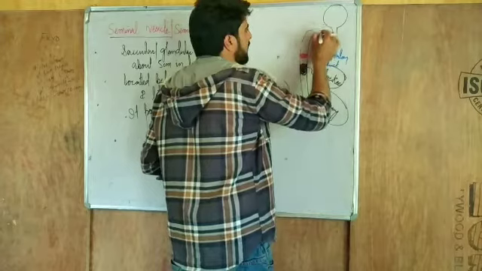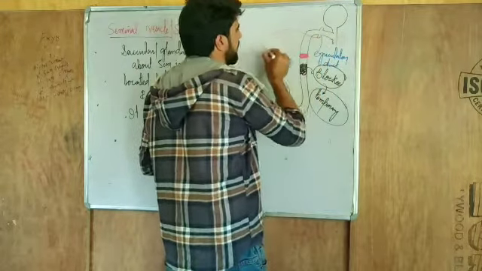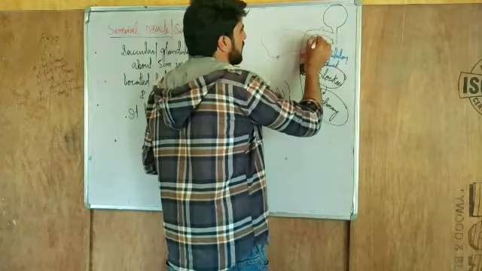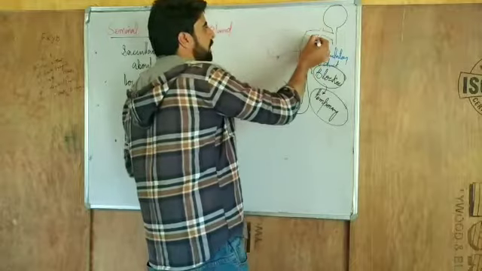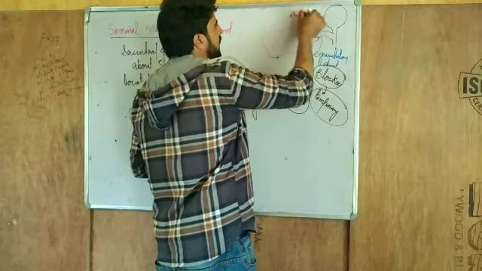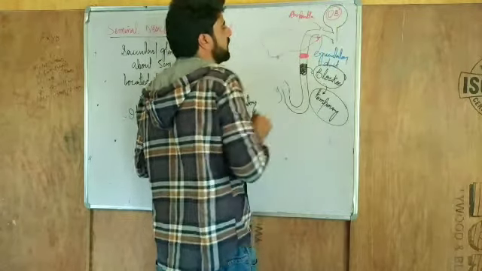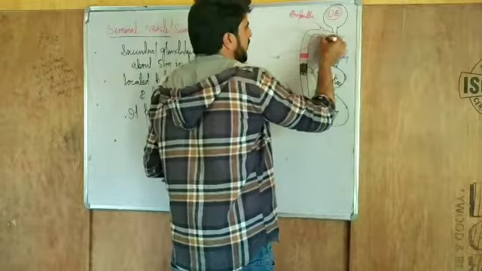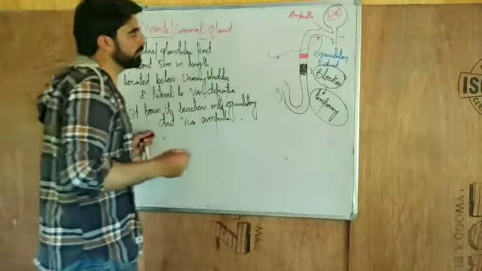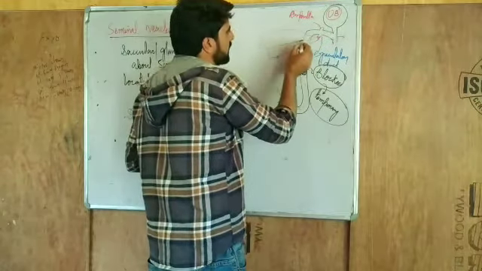See, if we are making an ampulla here, so this is the ampulla. Then I am making the seminal vesicle here. So this is the seminal vesicle. It pours its secretion into the ampulla. This is the urinary bladder, this is the urethra, and this is the ejaculatory duct. That means the seminal vesicle is acting as an exocrine gland. You have to keep this in mind.